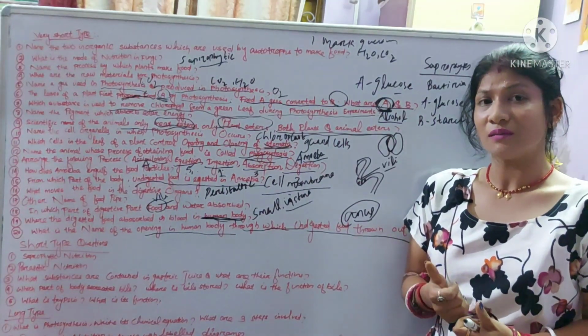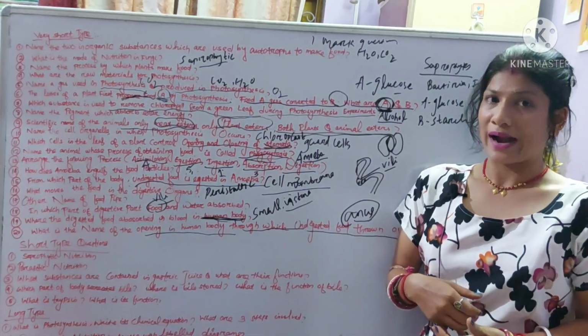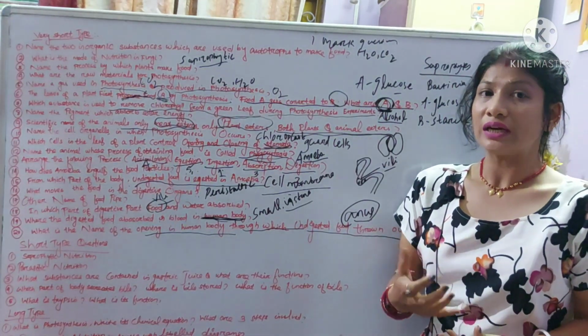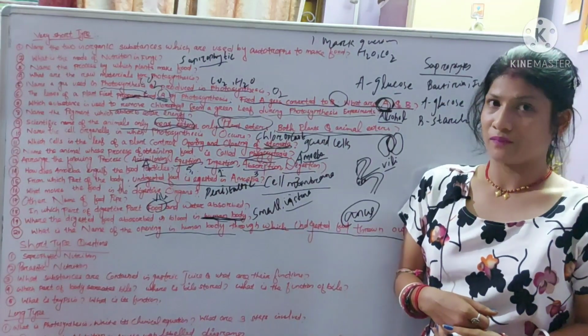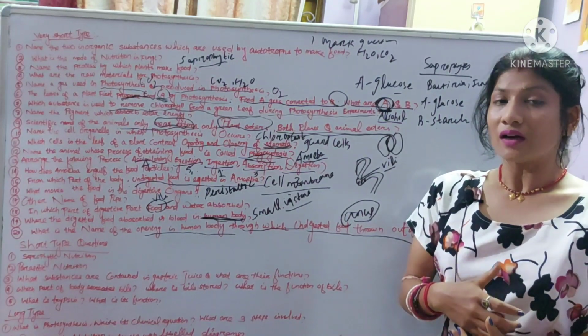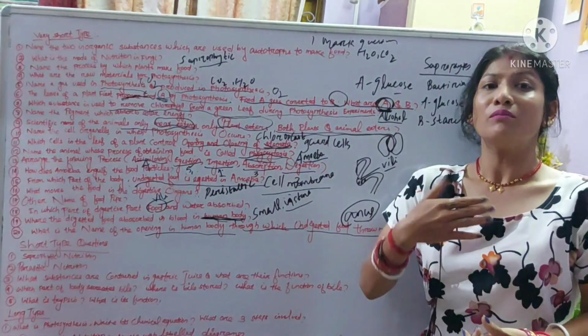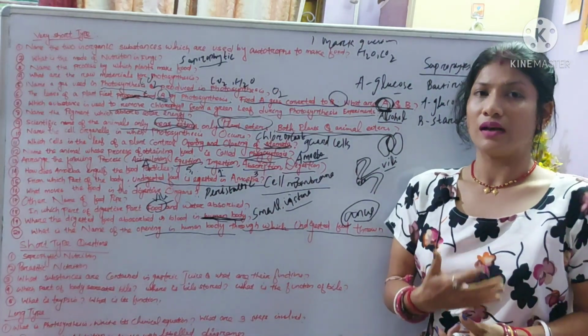And what is the function of the bile? Bile helps in the emulsification of fat. That means it helps in the digestion of fats or lipids. So bile is secreted from the liver and stored in the gallbladder, and the function of bile juice is to help in the emulsification or digestion of fats or lipids.